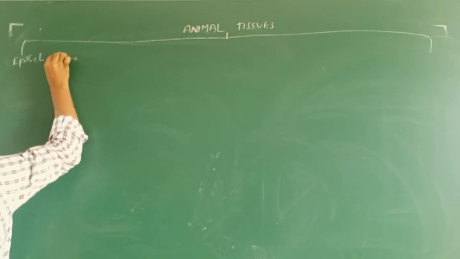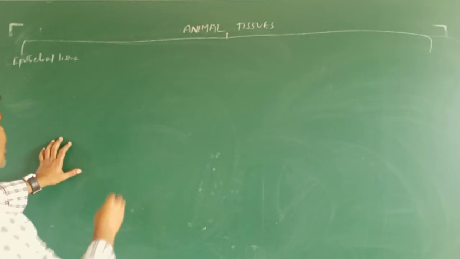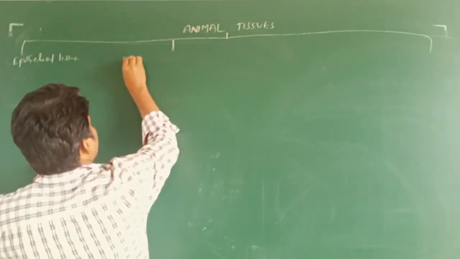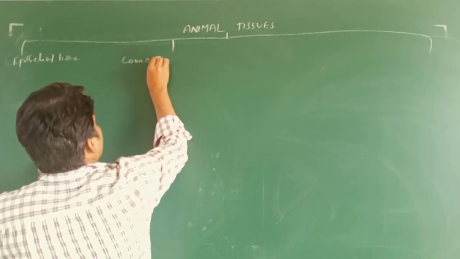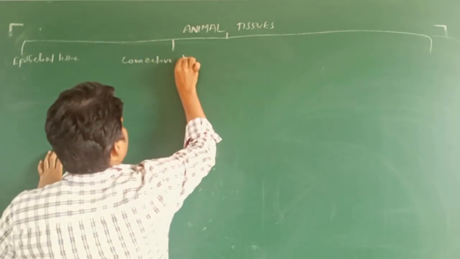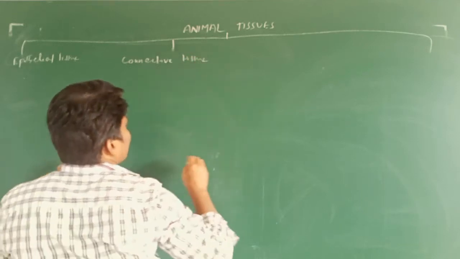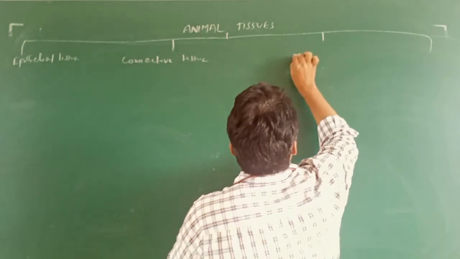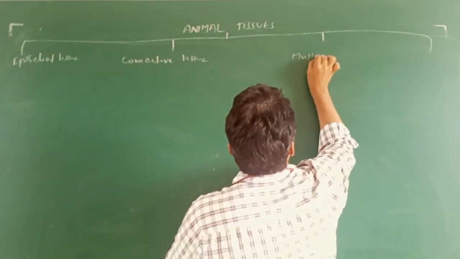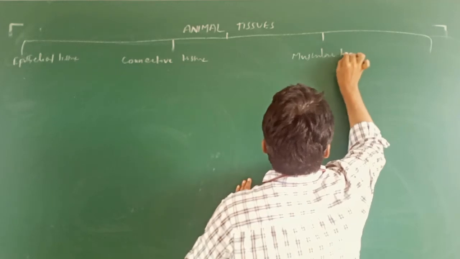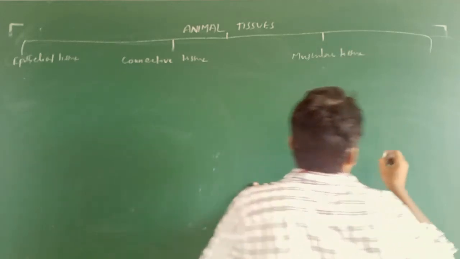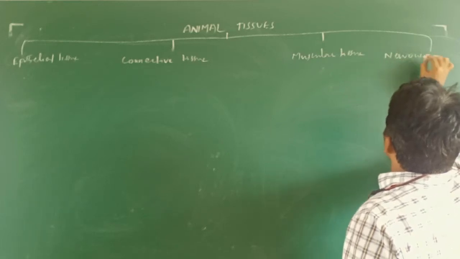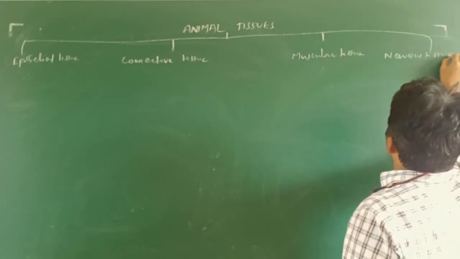Epithelial tissue. Next one, which is going to be connective tissue. Next one, muscular tissue. Next one, nervous tissue. Okay, nervous tissue.